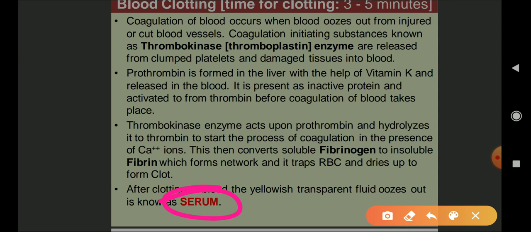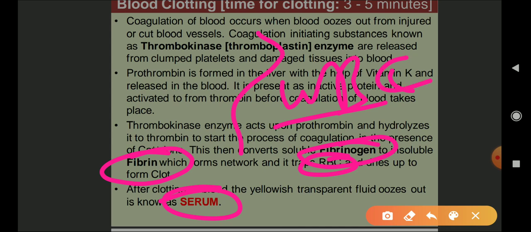The yellowish transparent fluid that flushes out after the blood clot from that injured part is known as serum, and serum does not possess RBC and fibrinogen. Why? Because RBC are trapped and fibrinogen is going to form fibrin. So what is remaining? The plasma along with WBC. So plasma and WBC are there in serum.